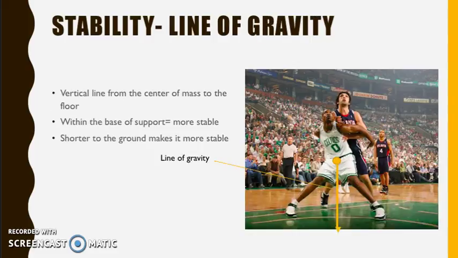The line of gravity is an invisible vertical line running down from the centre of mass to the floor. If the line of gravity falls within the base of support, the object or body will be more stable, as the base of support is holding the weight. The body or object will be more stable if the line of gravity is shorter, because it means the centre of mass is close to the floor. So if a basketballer was doing a box out, they would bend their legs lower, so their centre of mass would shift towards the floor, which would shorten their line of gravity, and they'd be more stable in their position.